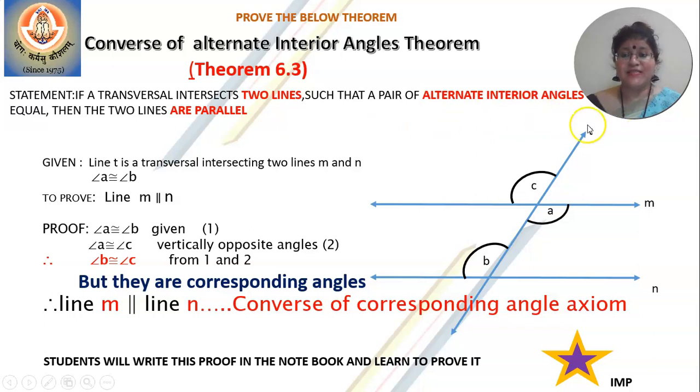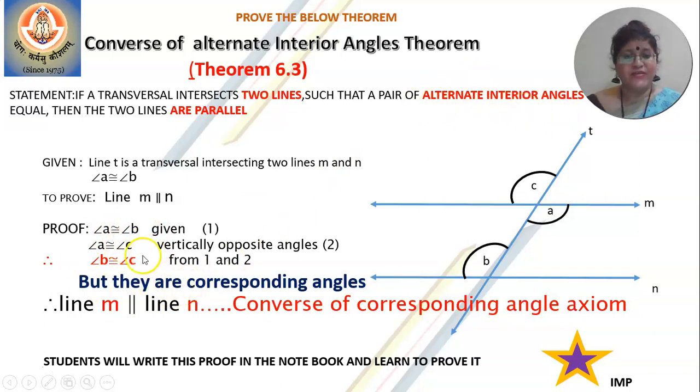I repeat again, T is a transversal intersecting two lines M and N, and you have to prove M and N are parallel. So first, you take a pair of alternate angles which are congruent. Now how do you know you're supposed to take alternate angles? Because it is given in the question that if a pair of alternate angles is equal. So A is equal to B and you have to prove M parallel to N. The proof is either take vertically opposite to B or vertically opposite to A. So I have taken vertically opposite to A, that is A congruent to C. And you already know A is congruent to B because it was given.